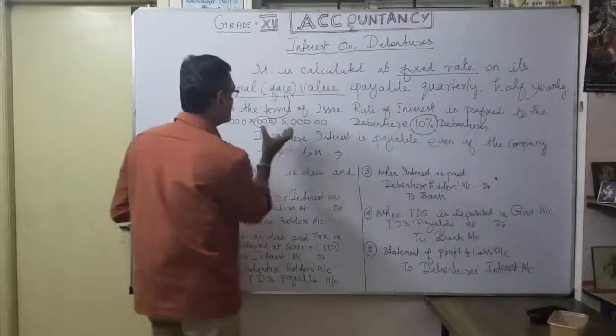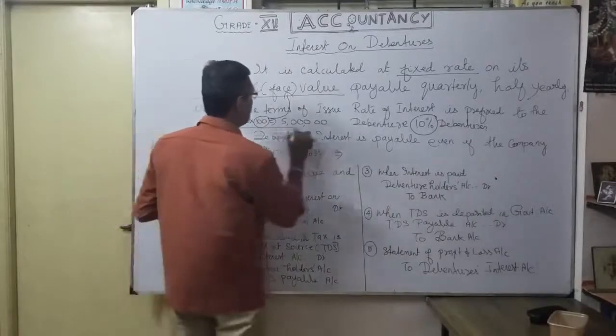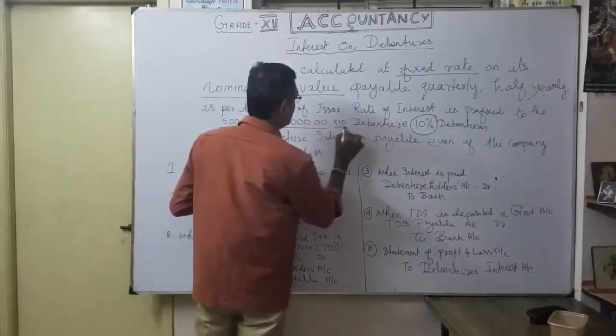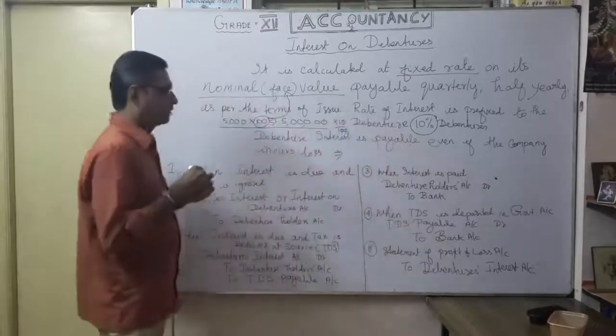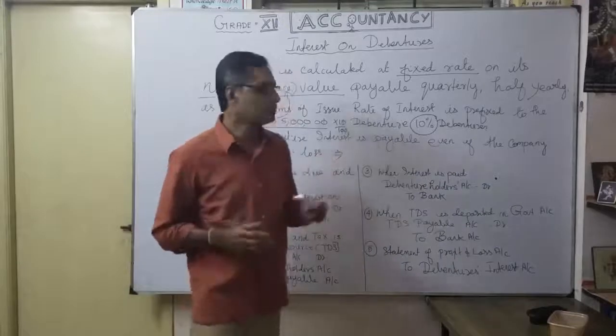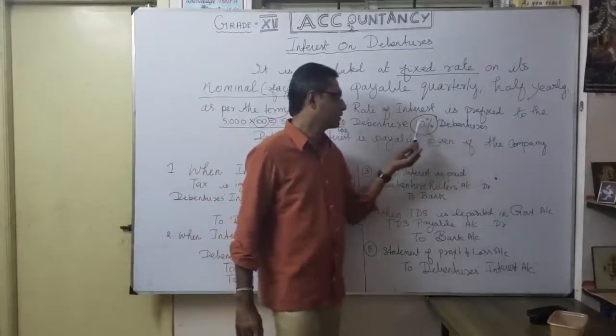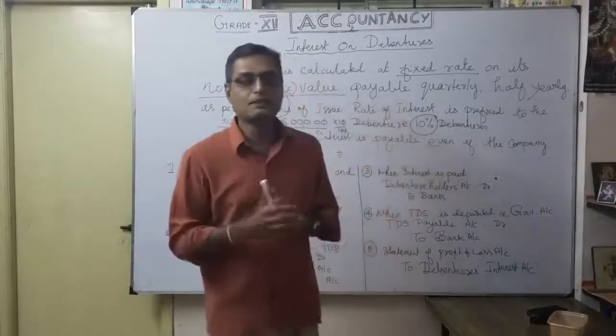In the example of 5 lakhs, at 10% you have to give 50,000 every year. So a 10% debenture means the debenture holder will get 10% interest.